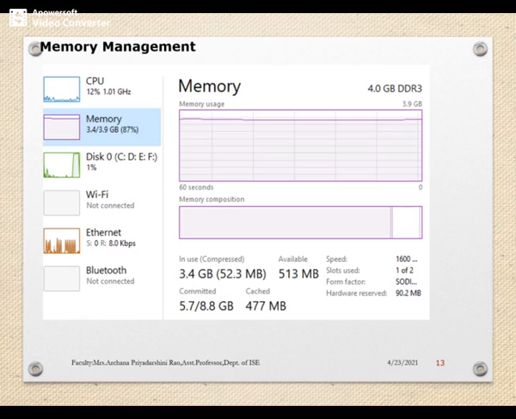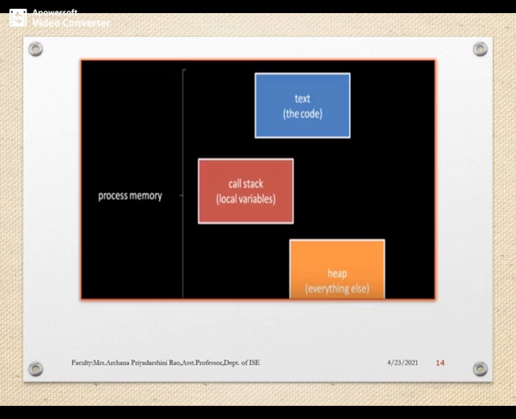So you can observe here how much percentage of the memory is being used, how much of it is committed, and how much of it is available and cached. So this is also being displayed in the memory management system. Here you can observe in the process memory you've got text, stack to maintain local variables, and heap to maintain dynamic data.